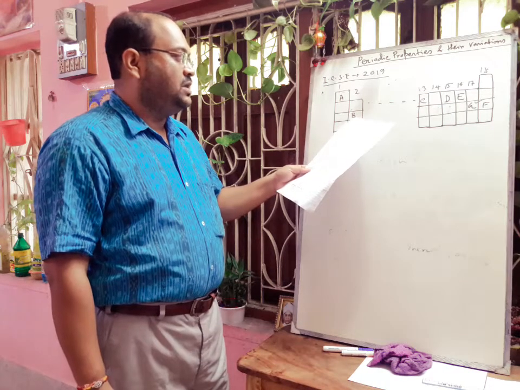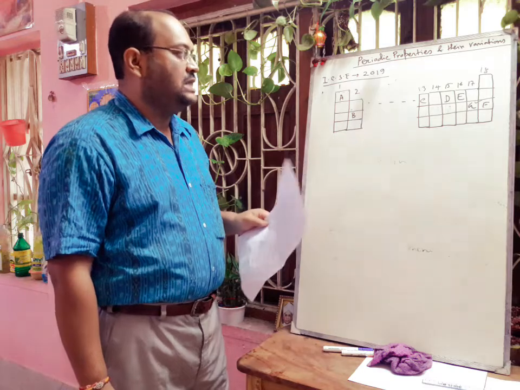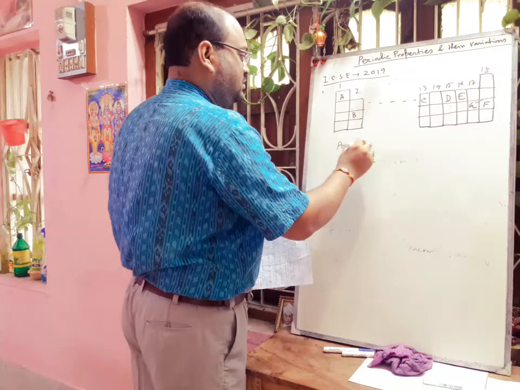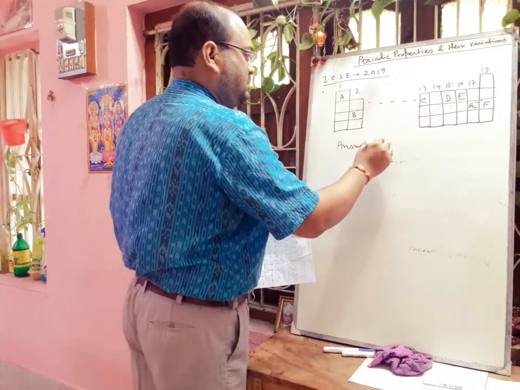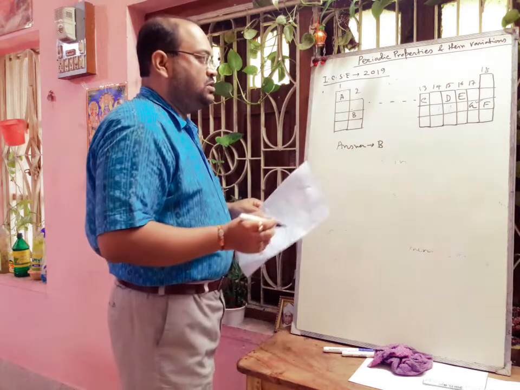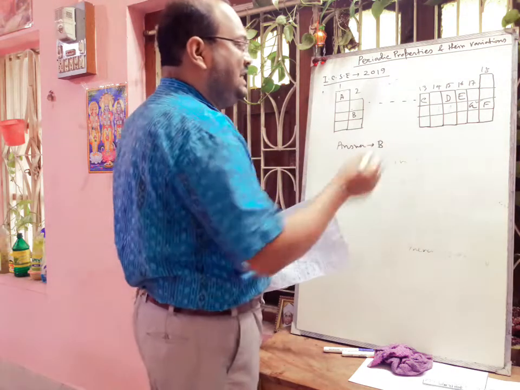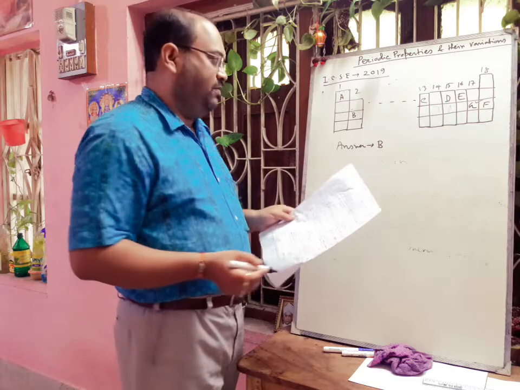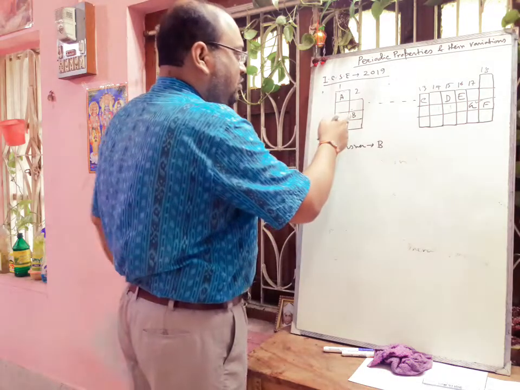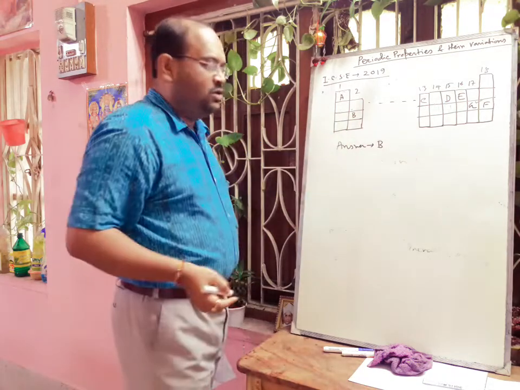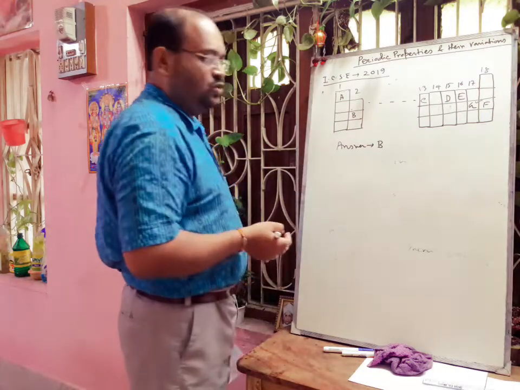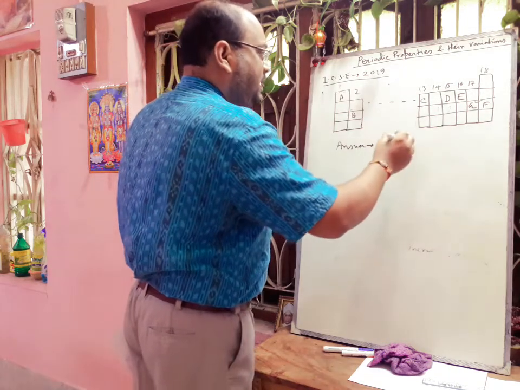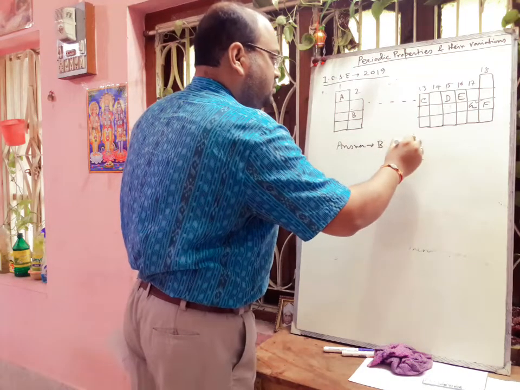That is B. So here the answer will be B. B and G will form the electrovalent or ionic compound. B is situated in group 2, so its valency is 2. So the formula of this compound will be BG2.